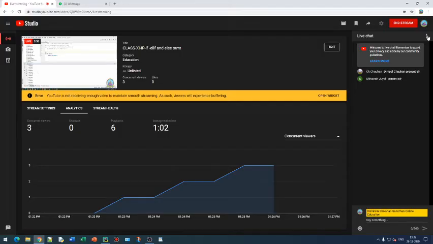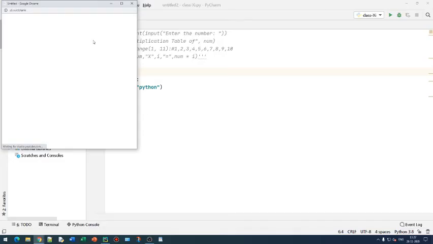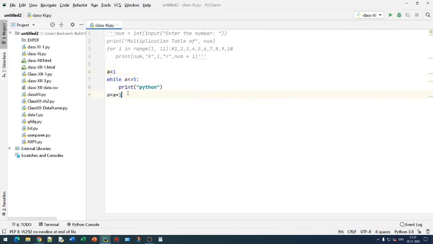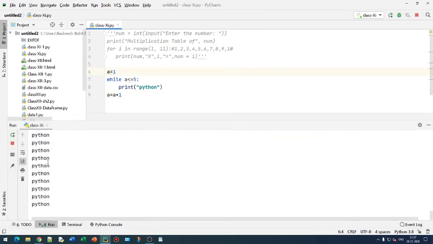Let me pop out your chat window also. If you have any questions, okay. Now if we execute this code, the first time a is 1, it will print Python, then the value of a will become 2, then 3, then 4, and then 5. So this program will print Python, with a is equal to a plus 1.